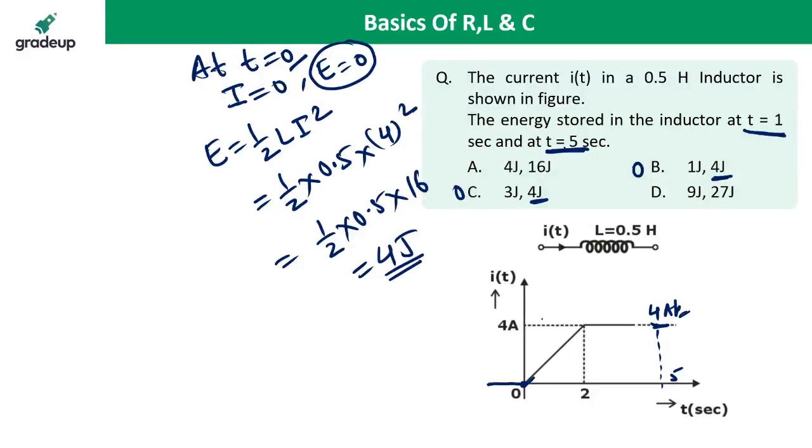If I calculate the energy stored at t equal to 1 second, I first calculate the current at t equal to 1 second. I can calculate it with the help of the similar triangle, or with the help of the line equation y is equal to mx.